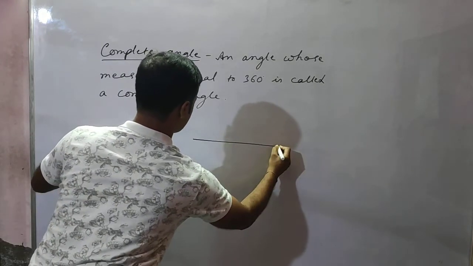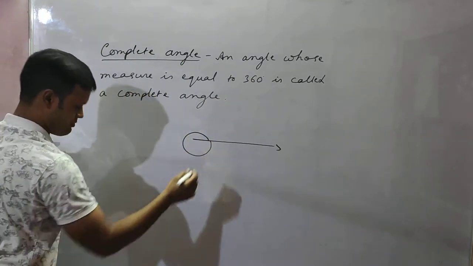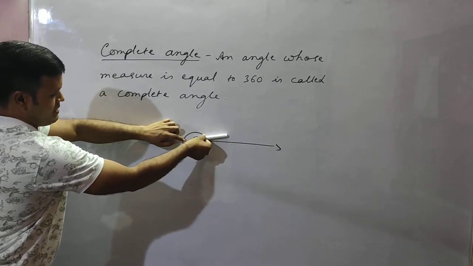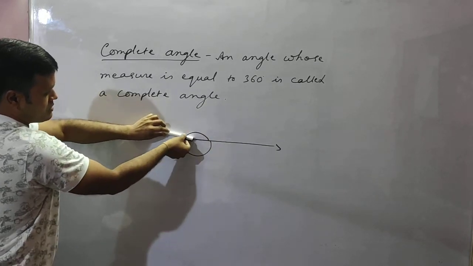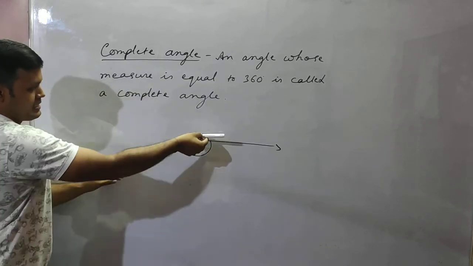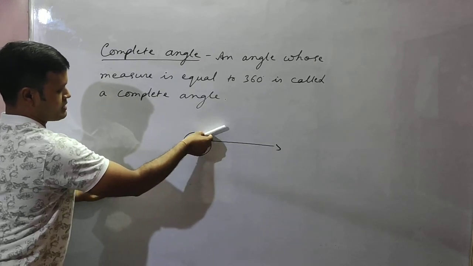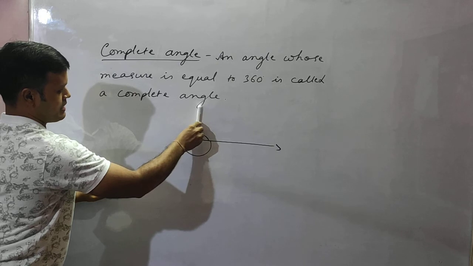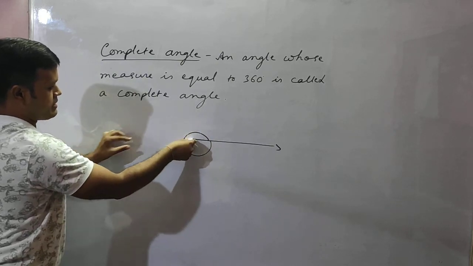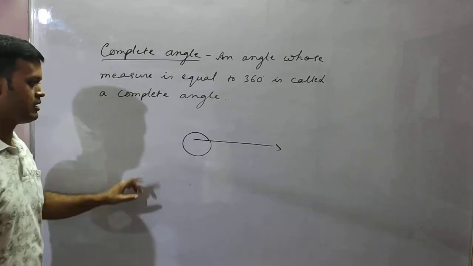Okay, so complete angle is of this sort. So that means the angle is starting from here. The angle is starting like this, see students, and it is rotating like this. It is rotating in one complete rotation. Understood? From here it is starting like this. The angle was on this ray, one more ray was there like this. So it started rotating like this. So acute angle, then right angle, then obtuse angle, then straight angle, then again turn, reflex angle, then fully turn, that means complete angle. Okay?